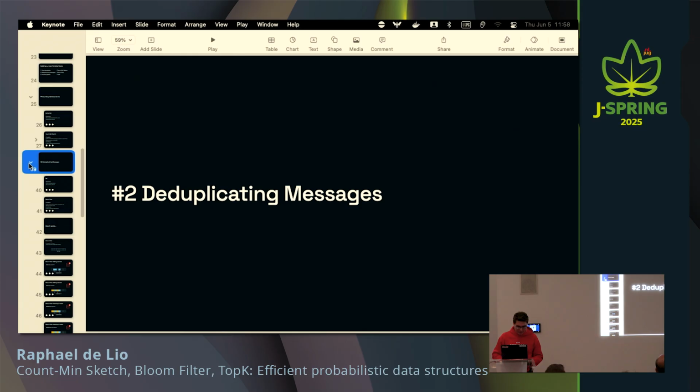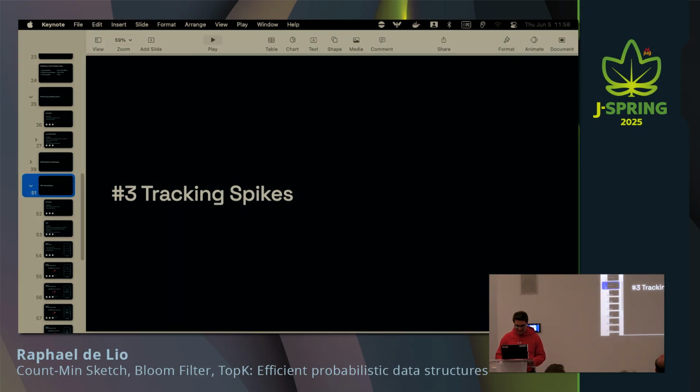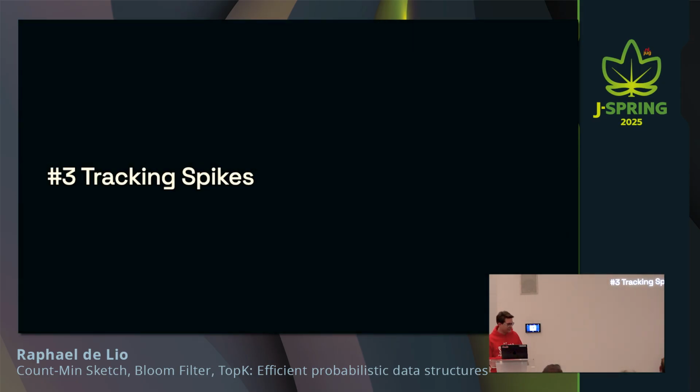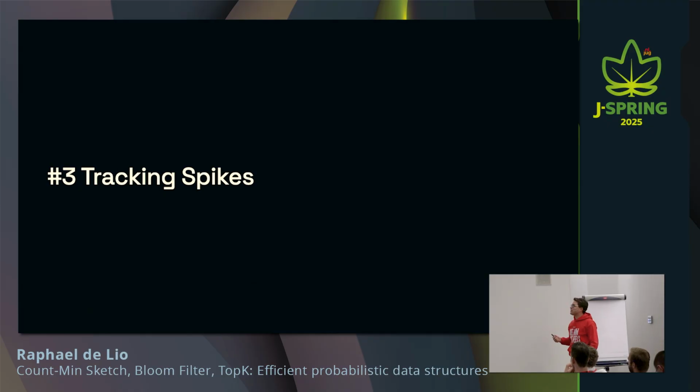Going back now to the last challenge, which is tracking spikes. For tracking spikes, what I wanted to do was look at the average of how many times the words had shown up in the data stream in the past, let's say 5 minutes, and then compare that to the current frequency of the words in the current minute. Doing that, I could see if it was basically the same frequency as before, or if it was actually trending, if it was actually spiking. That's what I was trying to do here.